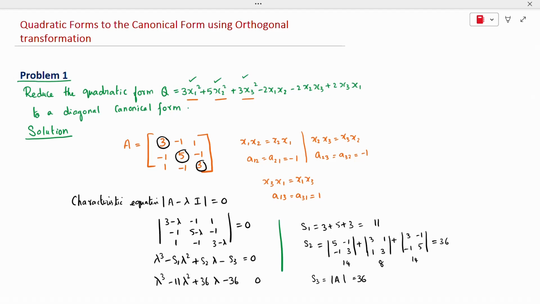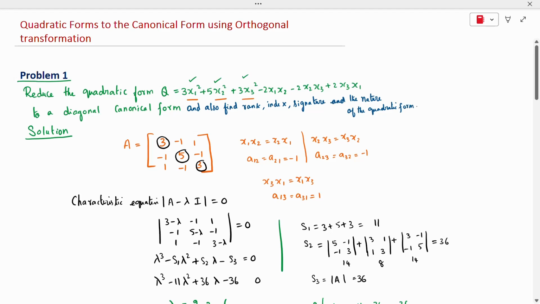In this, reduce the quadratic form to a diagonal canonical form and also find rank, index, signature, and nature of the quadratic form.